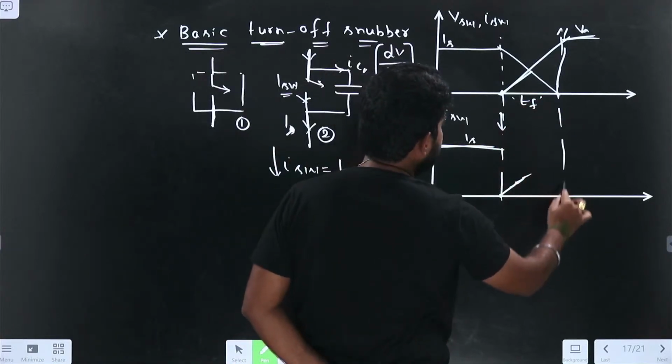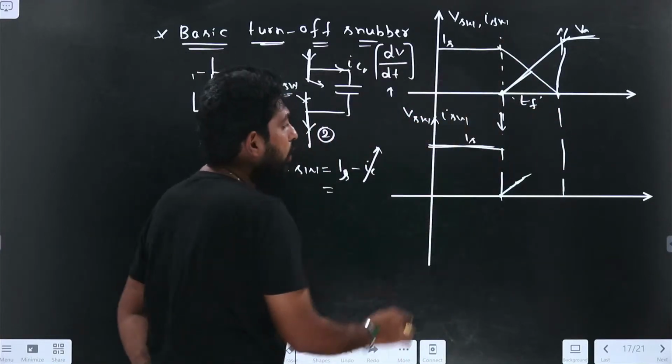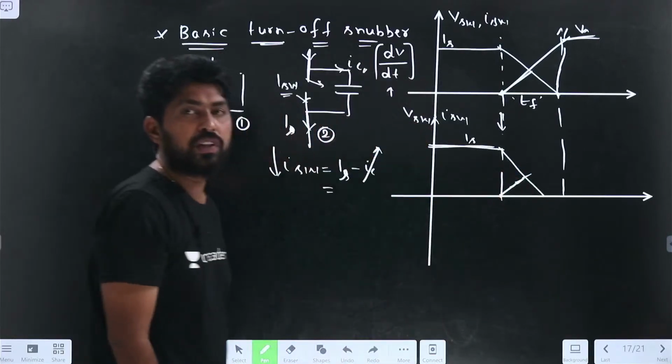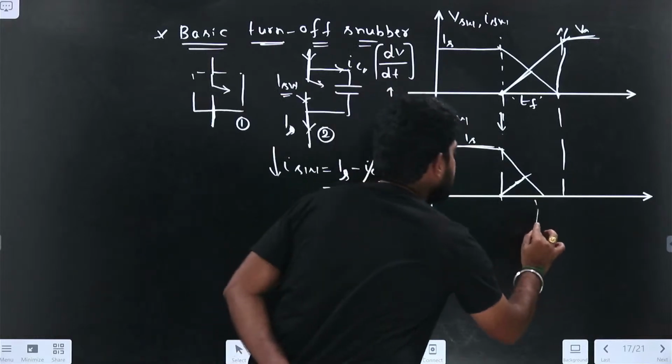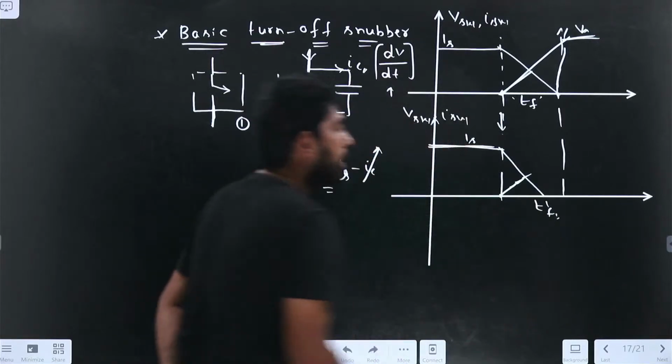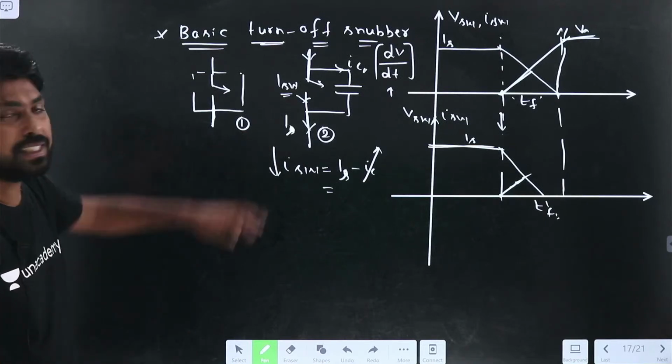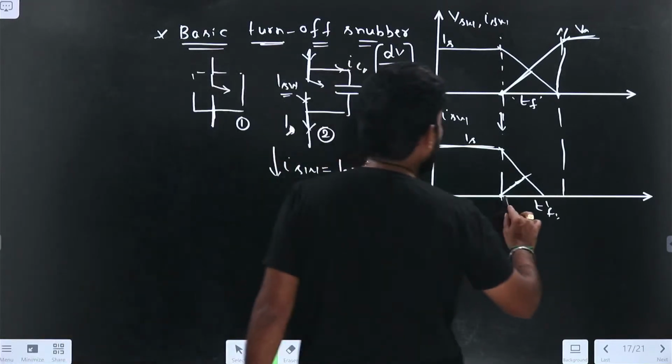Here, the device is turned off as in the first case. The current will be zero before TF. Because of the capacitance here, the voltage will increase slowly.